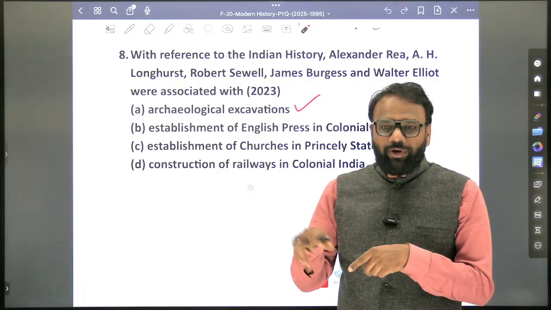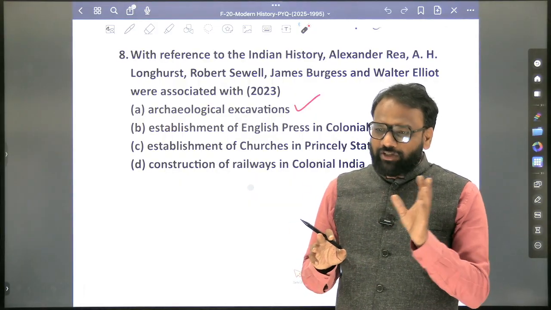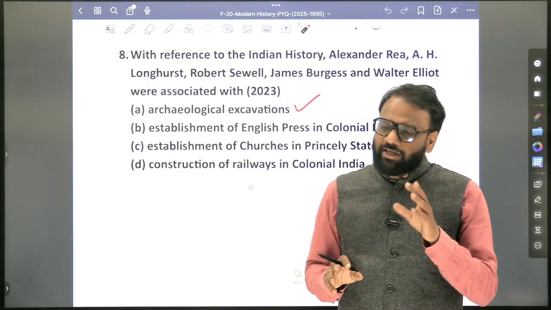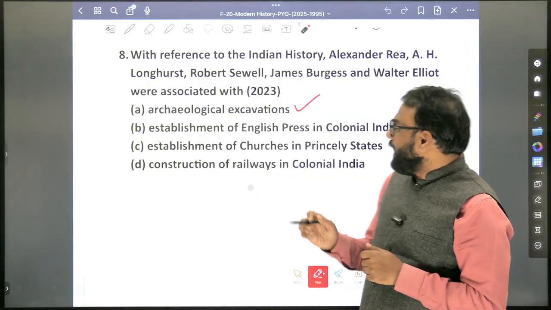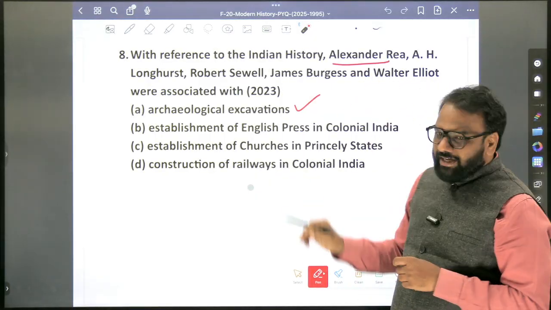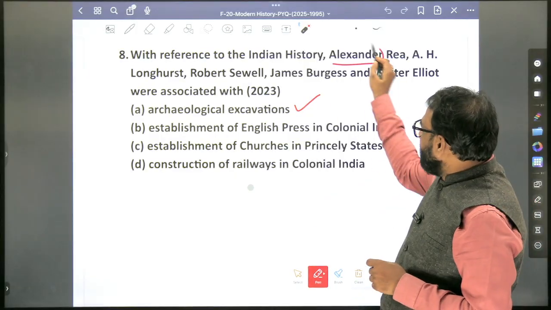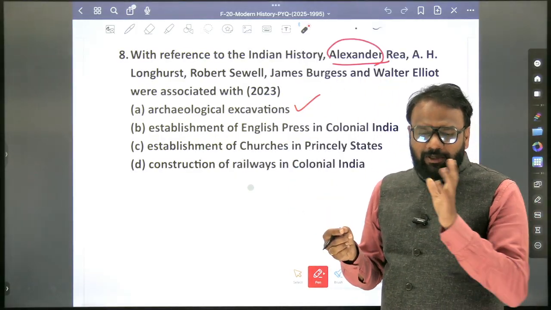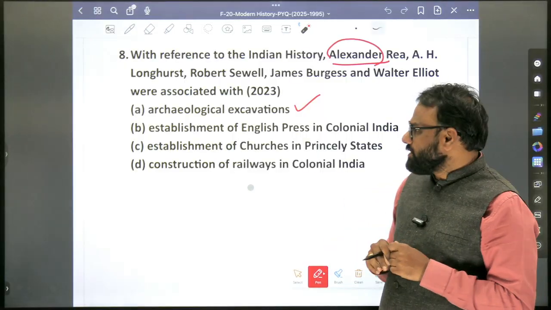But when we are going through our notes itself, if we are able to focus on the names, whether he is an archaeologist, whether he is a painter, whether he is a musician, that would be sufficient. And also you need not know about all of them. Some of them might be famous, others might not be famous. If you are able to connect even one personality also, that would be sufficient.